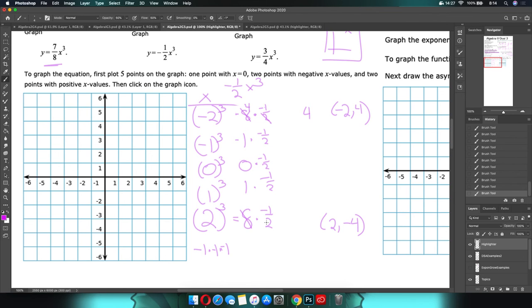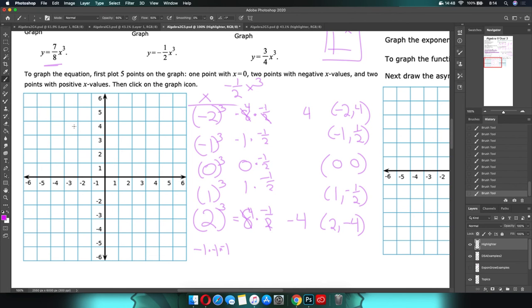So 8 divided by 2 is 4. 4 times negative 1 is negative 4. And we're right. Okay, so 1 times any number is itself. So that will be 1, comma, negative 1/2. That makes sense. So this will be negative 1, comma, positive 1/2. And we're starting to see the pattern here. And then we have 0, 0.